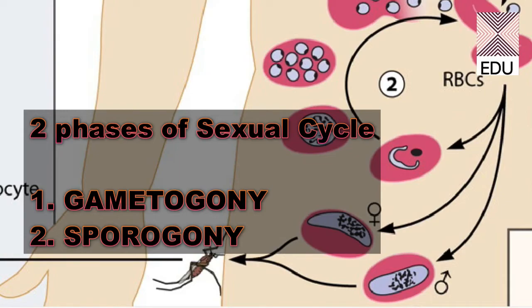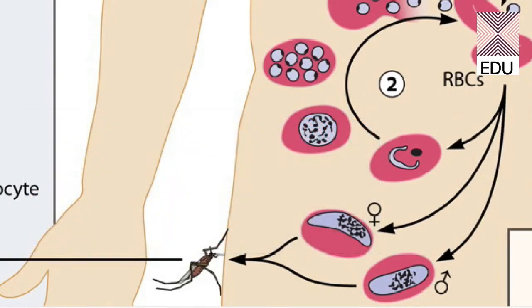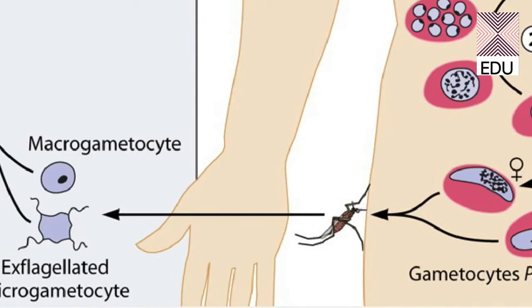This phase also starts with infection. Here a fresh Anopheles mosquito, which is not having any kind of malarial parasite, comes to that particular human and bites. It takes the blood out of this human, and along with the blood it takes the gametocytes also.